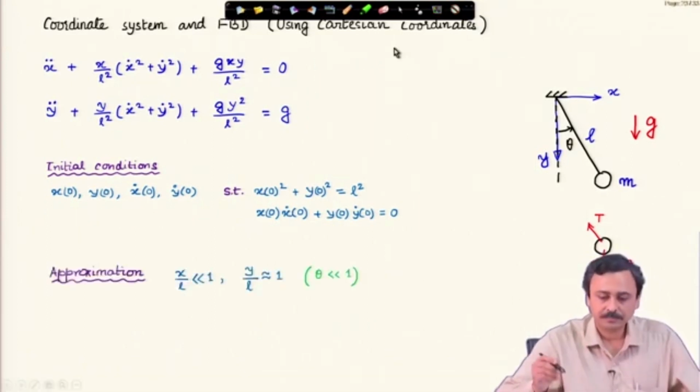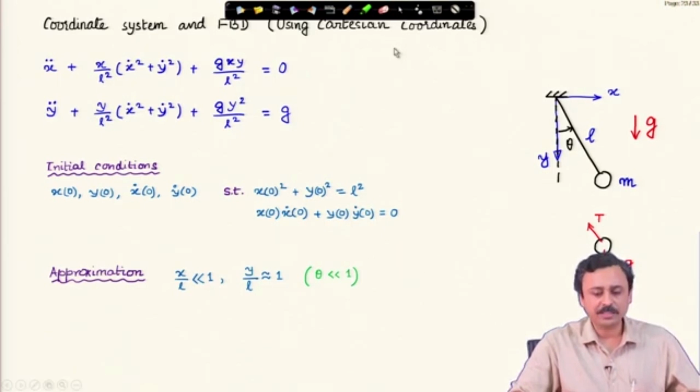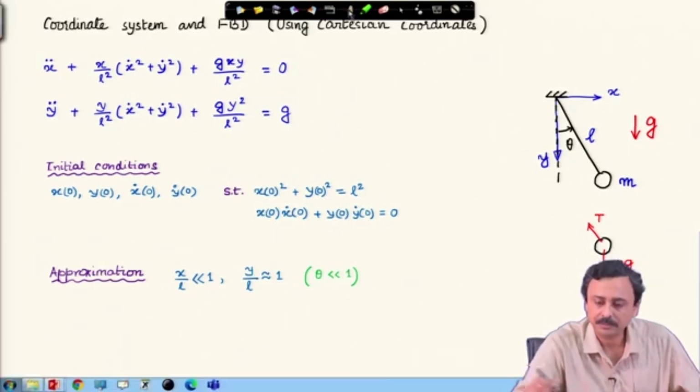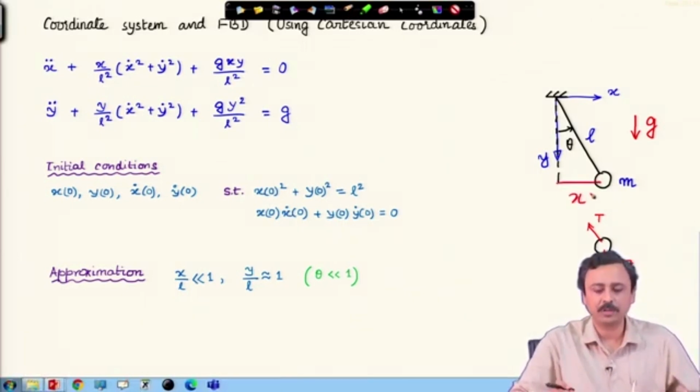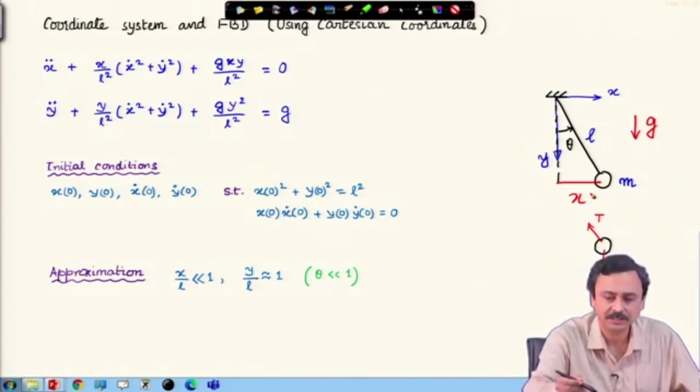So, that is the pendulum. Now, sometimes we make this approximation that the displacement x is much smaller than the length of the pendulum, and y by L is almost 1. So, y is almost not changing. In that case, you will get the